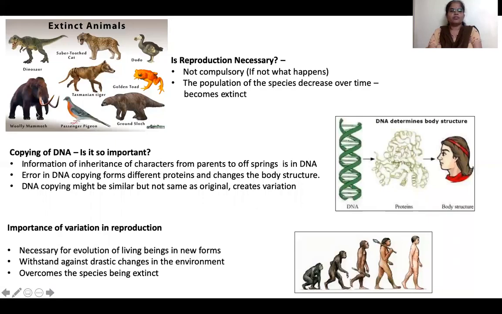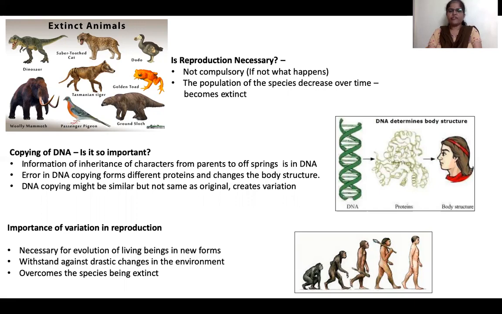See, these are the species: the dinosaur, the long tusked elephant, and the Tasmanian tiger. These animals have become extinct. Now we cannot see these animals. Okay? Why? Because of the loss in reproduction, these animals became extinct, and they do not exist after that.